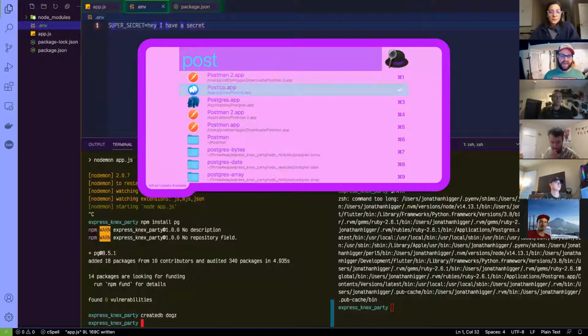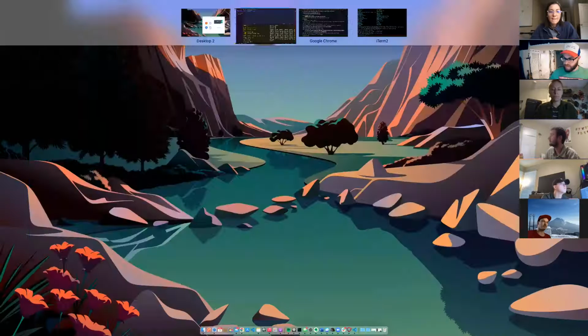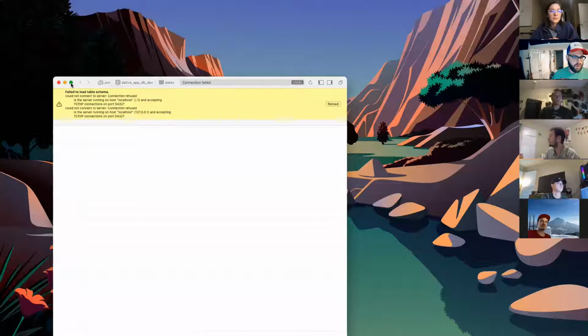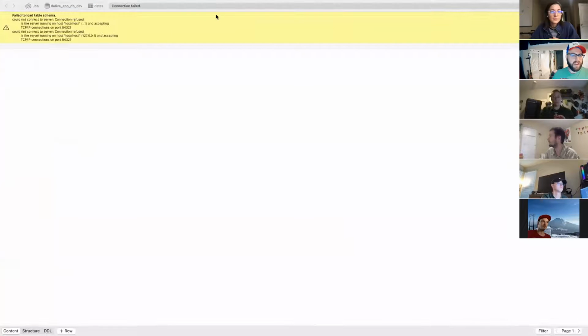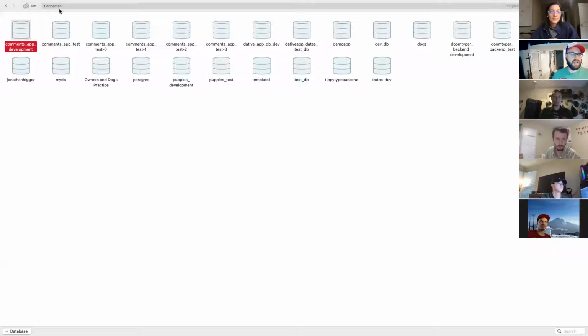Fortunately, I downloaded this app called Postgresql that kind of allows me to check. We'll see if it works. Hang on a minute here. Cool. Failed to load table schema. Uh-oh. Reload. Oh, cool. Awesome. I'm going to go into John. Dogs. It worked. Okay, cool.